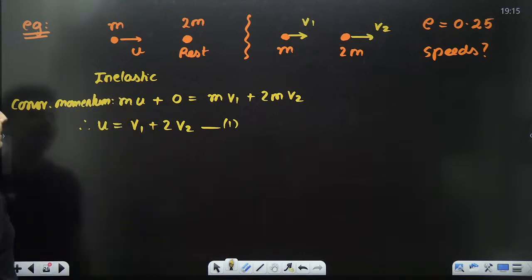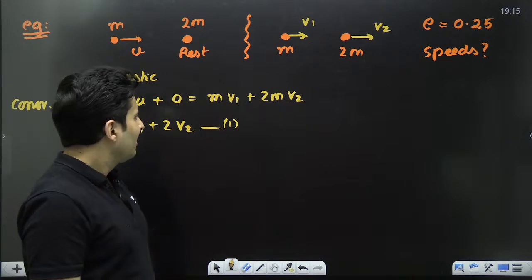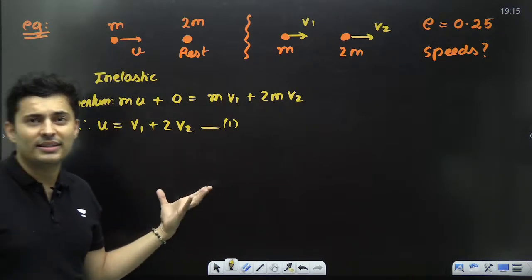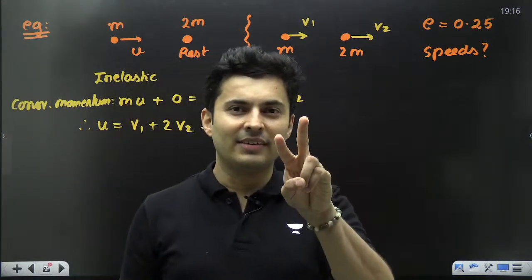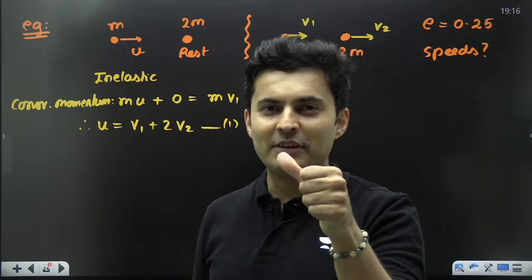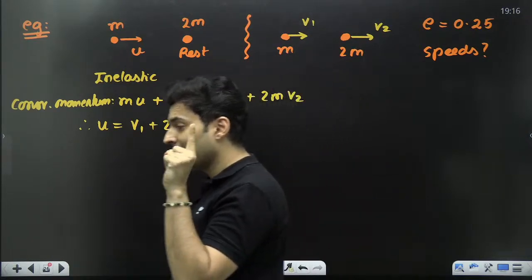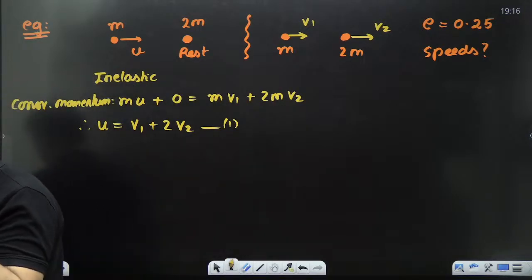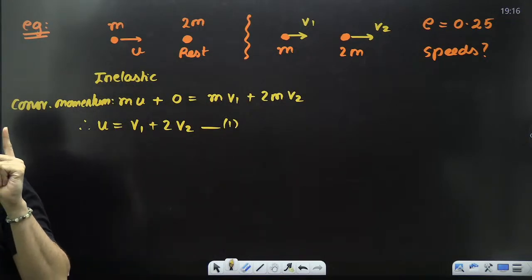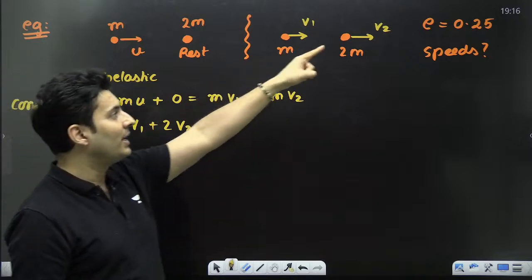I just conserved the momentum. That's all. Nothing else I have done. But I don't think I can still solve this equation because V1 and V2 are not known. I need something else. What do I need? I have to use this value E.